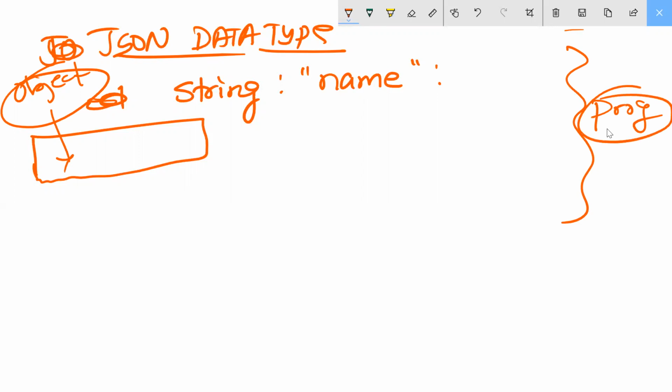Understood? So what I'm doing here, try to understand this one. I'm writing here: string. What is the string, guys? Babita, what is the string? String is a collection of words, a collection of letters. A, B, C, D letters. Name. I'm writing here name.